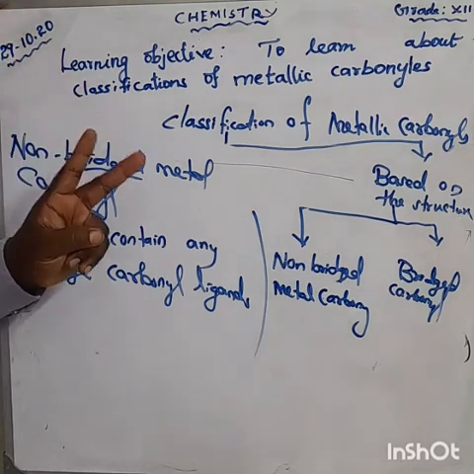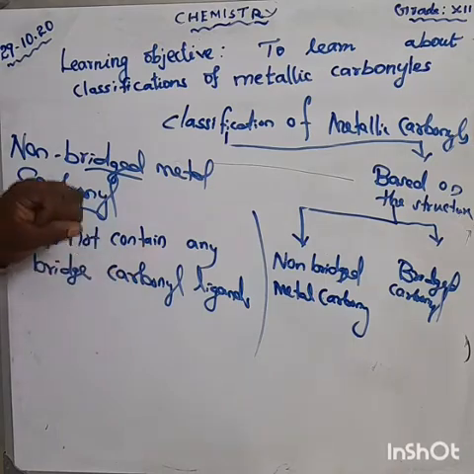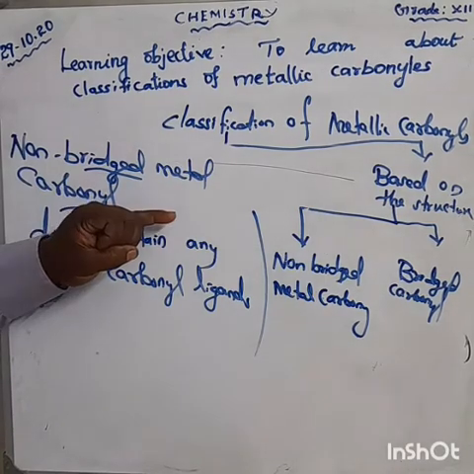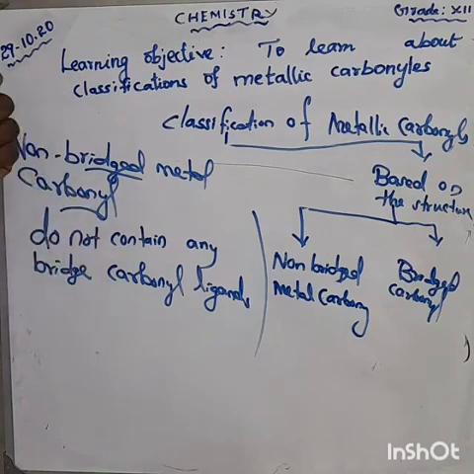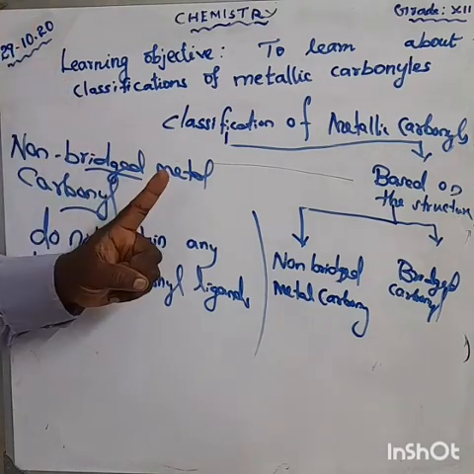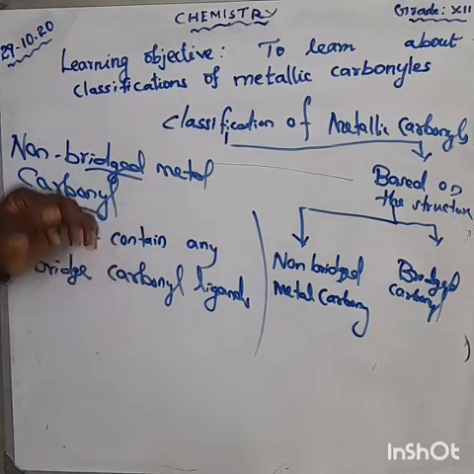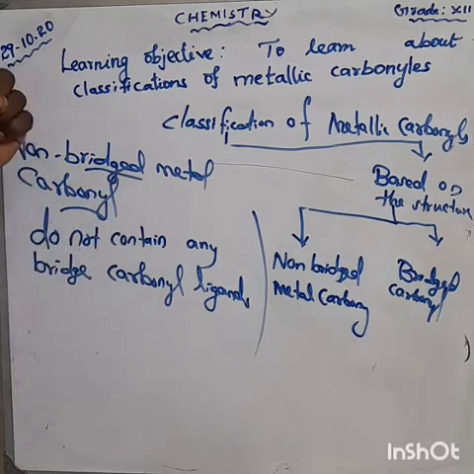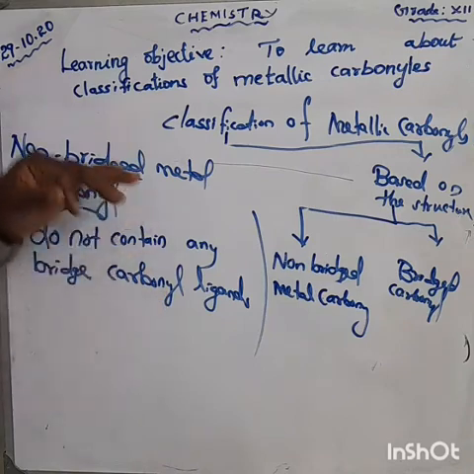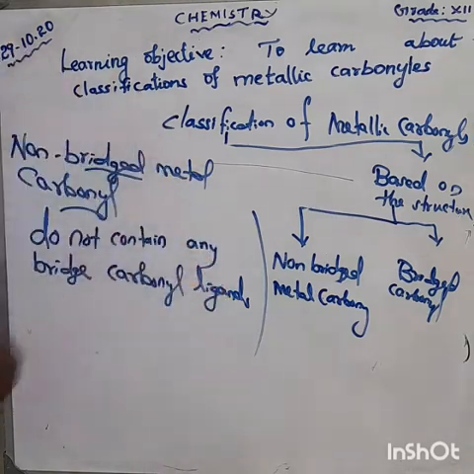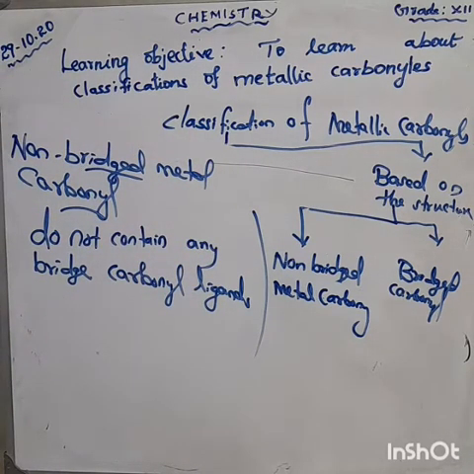They are classified into two types. One is non-bridged metal carbonyl which contains only terminal carbonyl. Another one is non-bridged metal carbonyl which contains terminal carbonyl as well as metal bond.